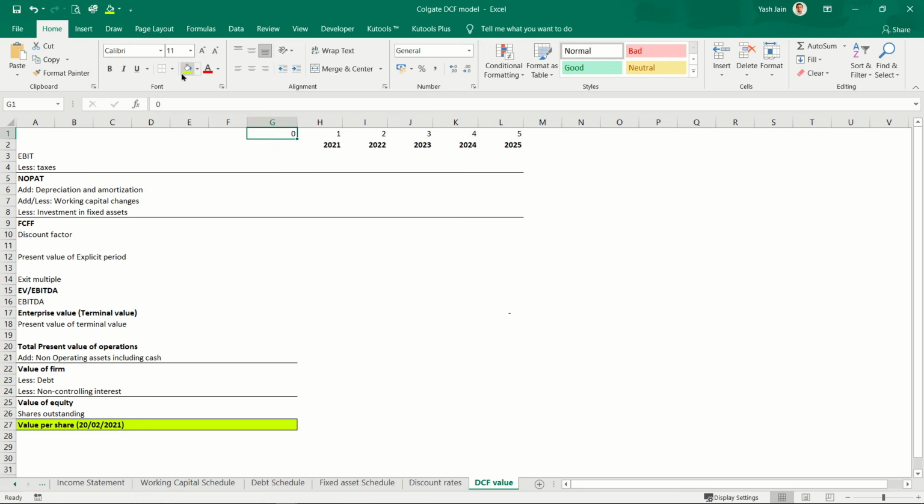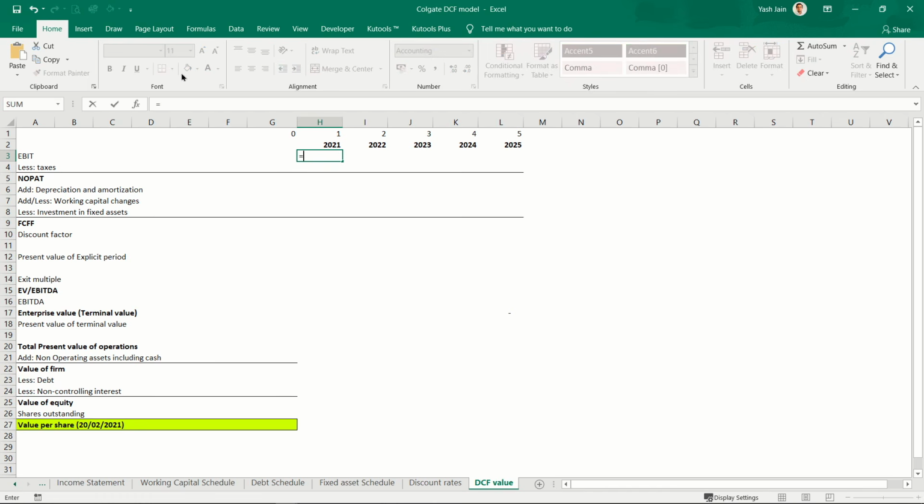So let's move here. For DCF value calculation, I'll be calculating free cash flow to firm and will be discounting them. Free cash flow to firm is the cash that is available to the firm after making provision for investments in business, that is working capital investments as well as fixed capital investment, after accounting for every operating expense.